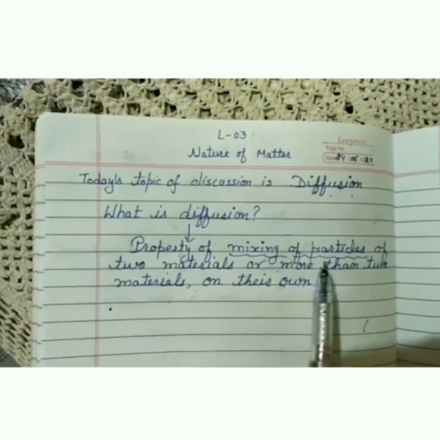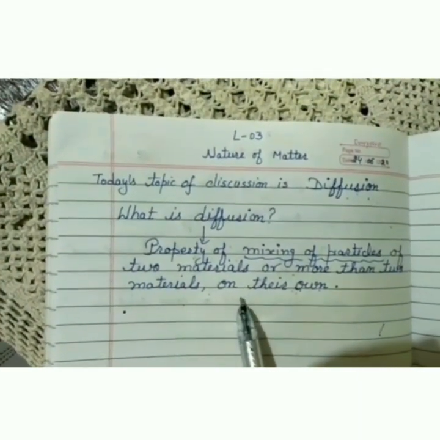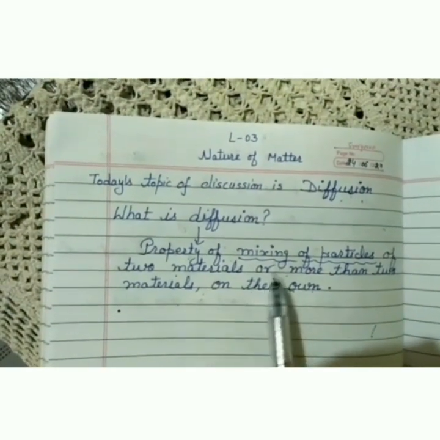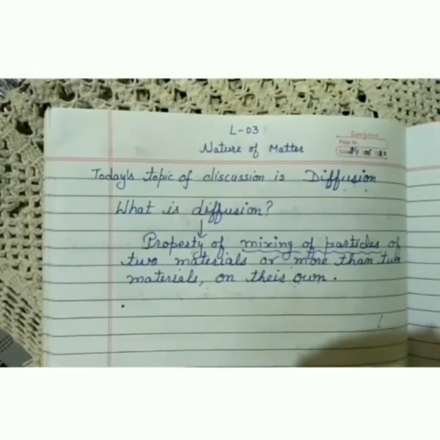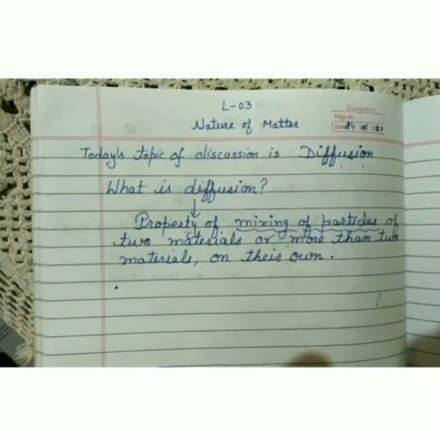Means the particles of different materials mix by their own. Means we do not have to do anything to mix the particles of the different materials. Now let us understand the property of diffusion between the different materials with the help of different activities.